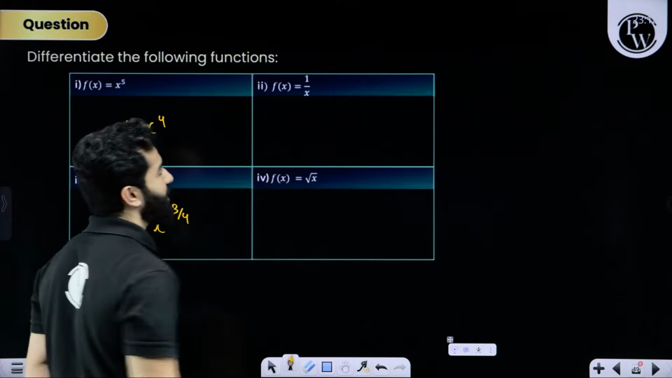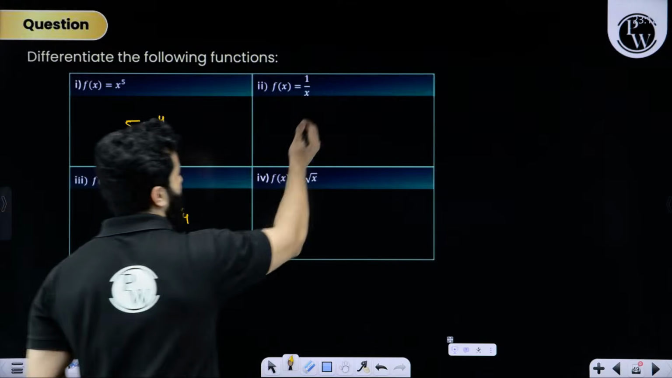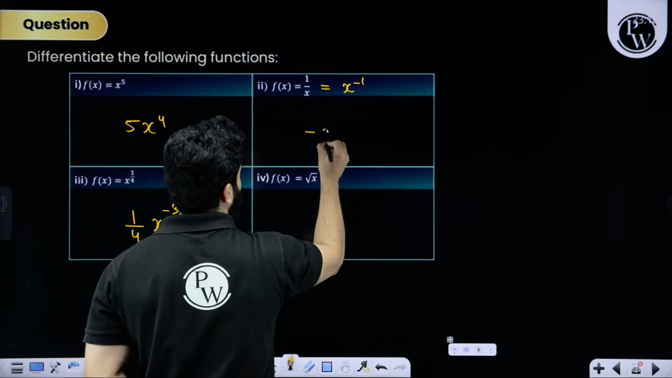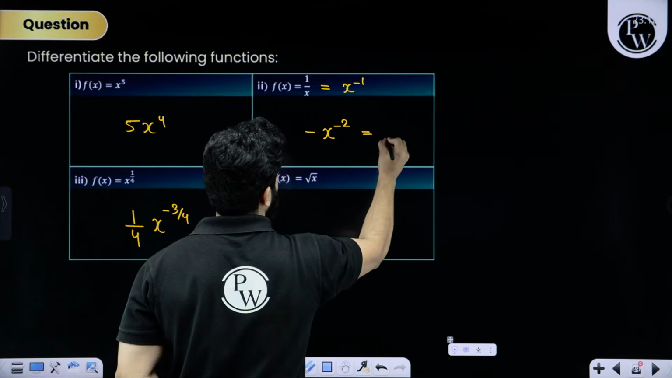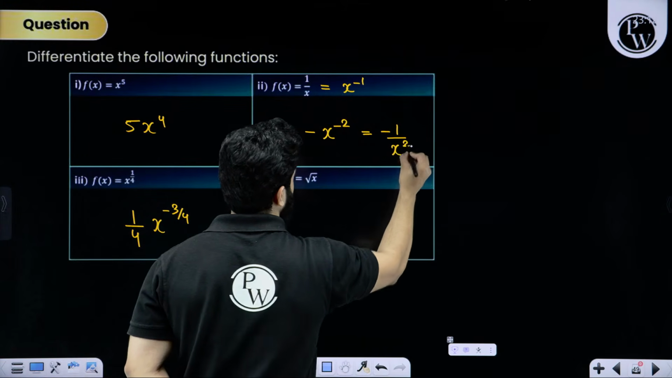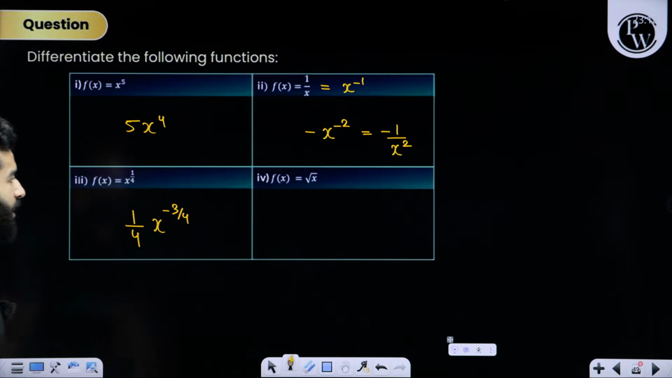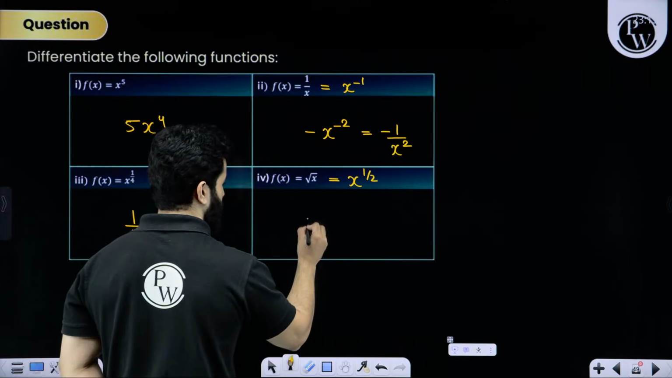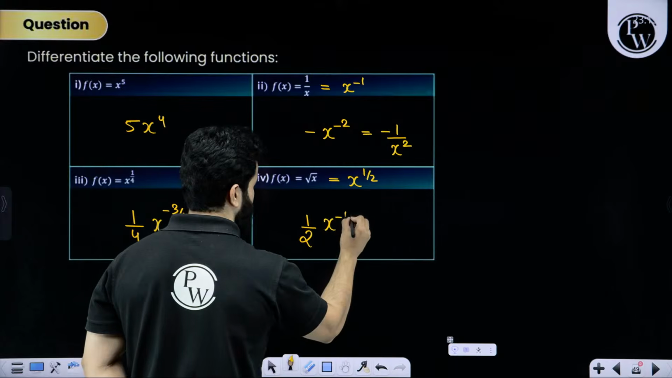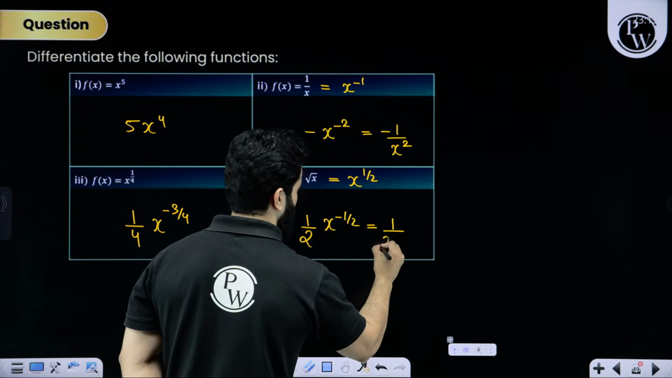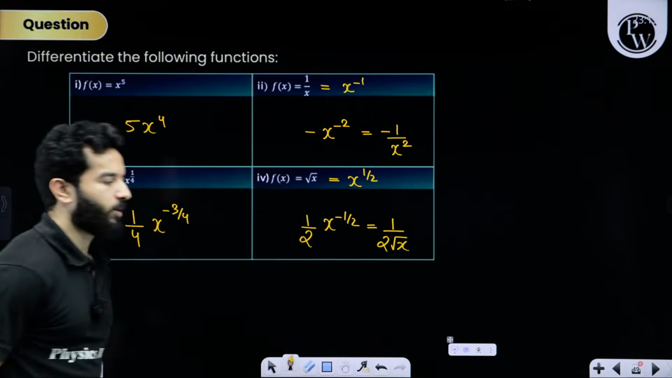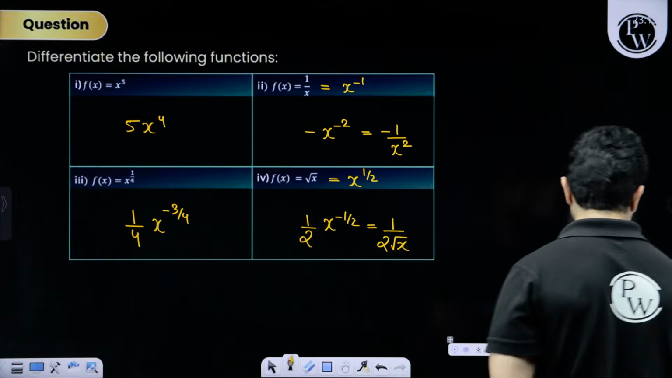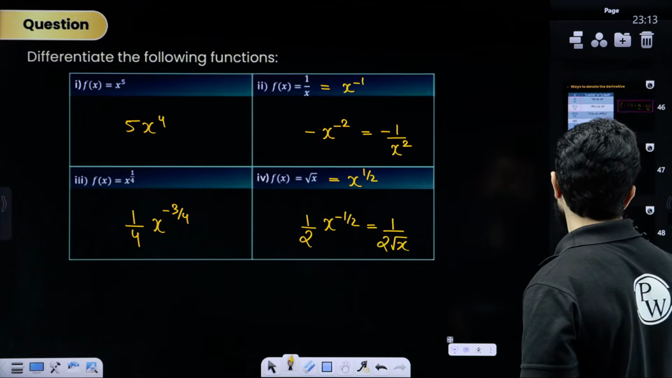Differentiation of 1 by x. 1 by x can also be written as x raised to the power minus 1, so it will become minus x raised to the power minus 2. That means minus 1 upon x square. Now x raised to the power 1 by 2: we have already solved it. It is 1 by 2 x raised to the power minus 1 by 2, or 1 by 2 root x. Clear?